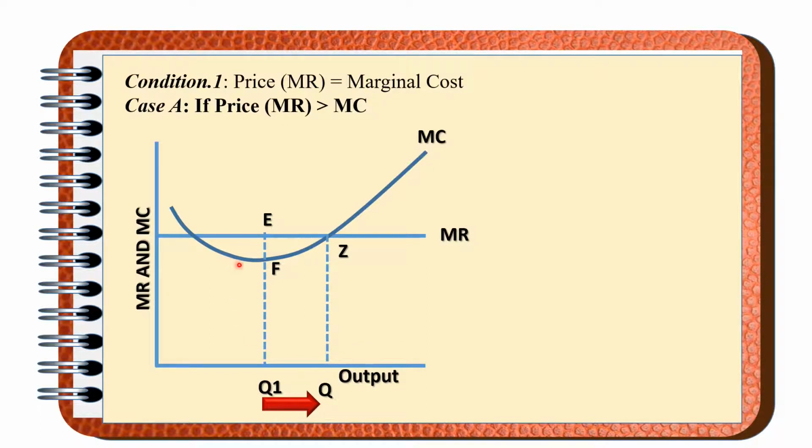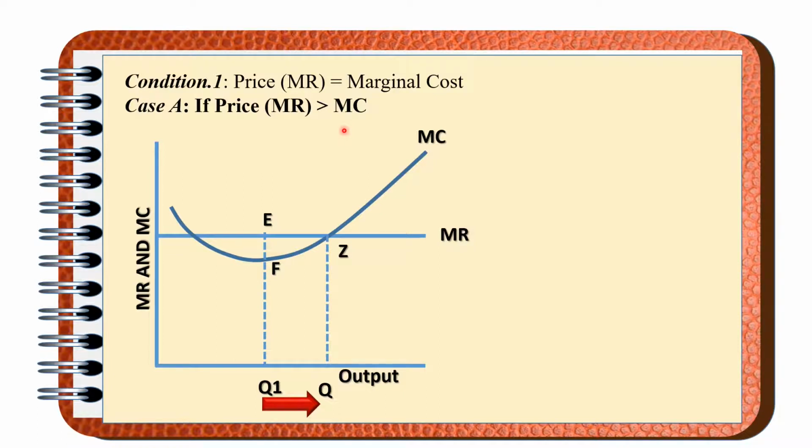The producer will continue the production. Why will the producer continue the production? Because the producer sees that he can earn more profit. And the producer will increase the production till OQ level of the output, where MC and MR both become equal at the point Z. So when the MR is greater than MC, the producer will not attain the equilibrium.